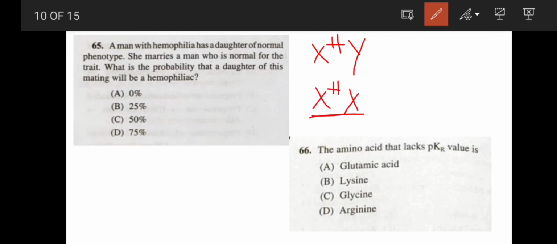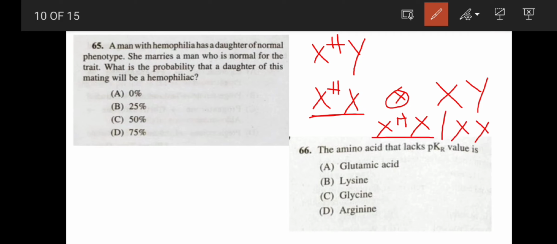She marries a man who is normal for the trait, so she marries XY, a normal man. What is the probability that a daughter of this mating will be hemophilic? The daughter can be either XHX or XX. These two can be the daughters, and neither of them can be hemophilic. So the correct answer is 0%.